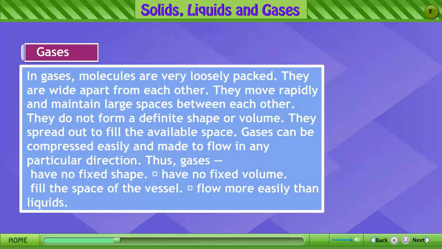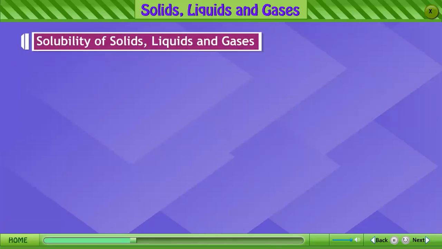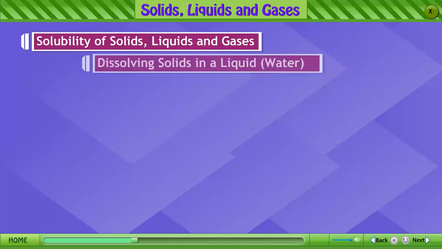Gases. In gases, molecules are very loosely packed. They are wide apart from each other. They move rapidly and maintain large spaces between each other. They do not form a definite shape or volume. They spread out to fill the available space. Gases can be compressed easily and made to flow in any particular direction. Thus, gases have no fixed shape, fill the space of the vessel, have no fixed volume, and flow more easily than liquids.